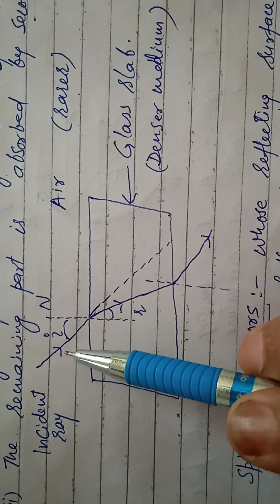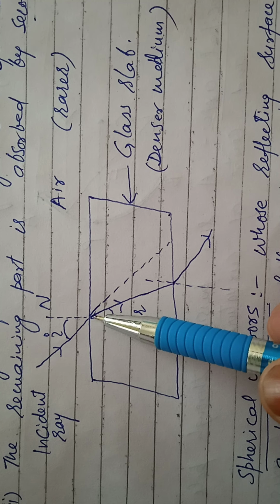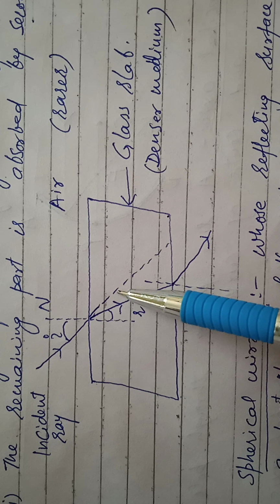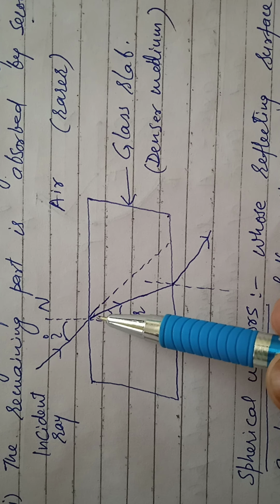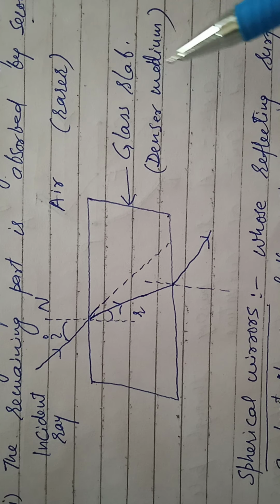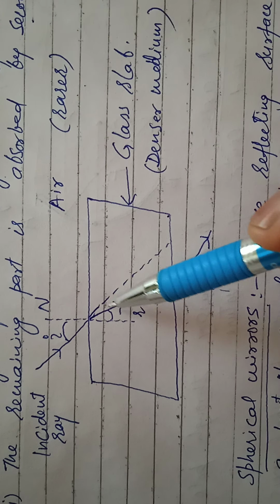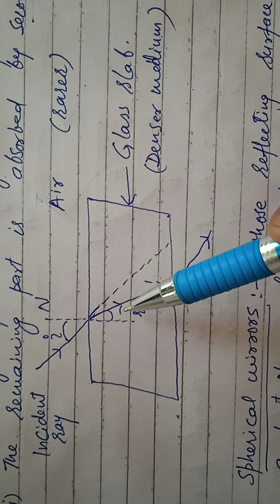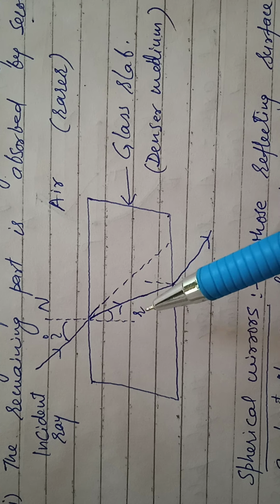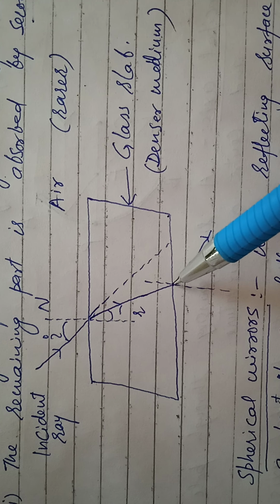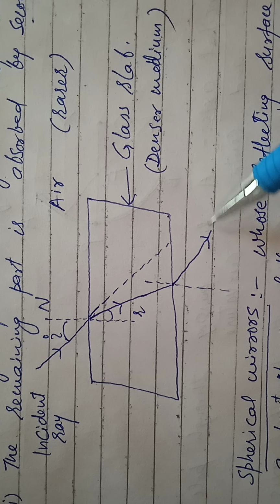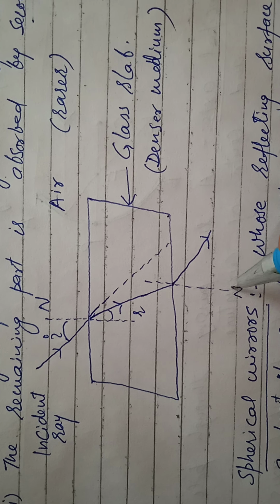and this light again changes its path, but actually when it passes from rare medium to denser medium, it changes its path, and that is called as a refraction, and again when it moves from that part, it goes away from the normal, that is the normal.